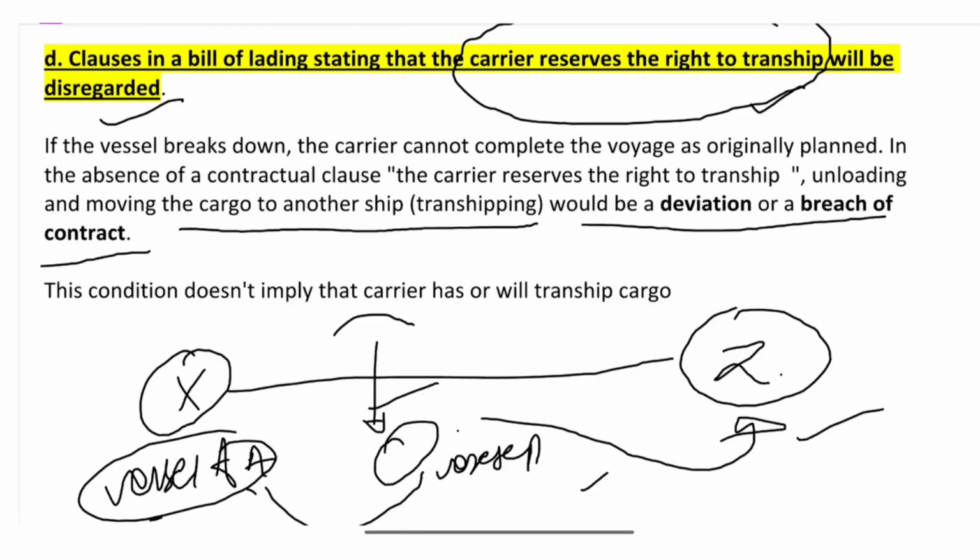If the carrier unloads the goods from vessel A to vessel B, then it will be a breach of contract. So to avoid this, the carrier mentions this point: carrier reserves the right to transship. So the scrutinizer must disregard this clause.